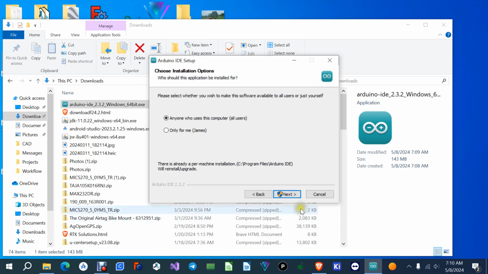And click yes and let it install. So I already have it installed on this computer, so I'm not going to do it again. So I'll stop here.